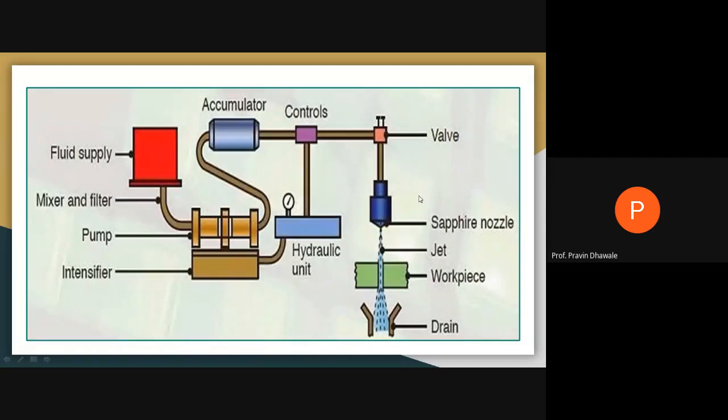In this sapphire nozzle, we provide the abrasive from a chamber of abrasive, and that mixture passes through this nozzle, so you get the jet, and it will be water plus abrasive particles. So the abrasive water jet is produced. When it strikes a workpiece, it is used to cut the workpiece, and after use it will be drained to the drainage system or catcher. It will be called the catcher.